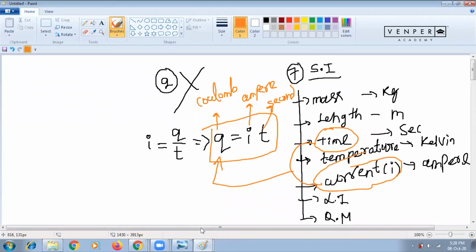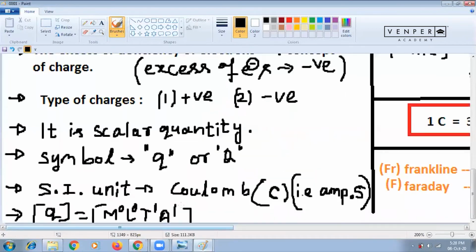This is what is written here. Please write this down again. And when I write dimension, you write time to the power 1 and A to the power 1. For ampere it is A, for second it is T. So write these last 3 points: symbol, SI unit, and dimension of charge. Then after that we'll go to some other unit. Please complete.